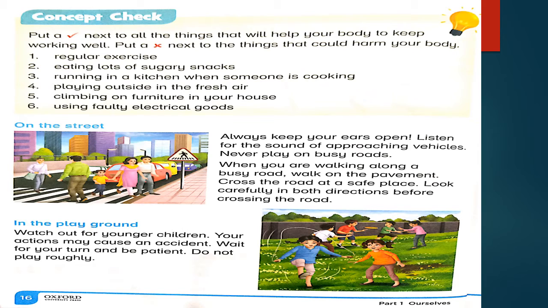Never play on a busy road. When you are walking along a busy road, walk on the pavement. As you can see in the image, there are white and black strips on the road. So you have to cross the road by using these strips, that is called a zebra crossing. So cross the road at a safe place. Look carefully in both directions. Like firstly you have to look right, then left, then right again, and then cross the road. It may help you to stay safe on the road or street.